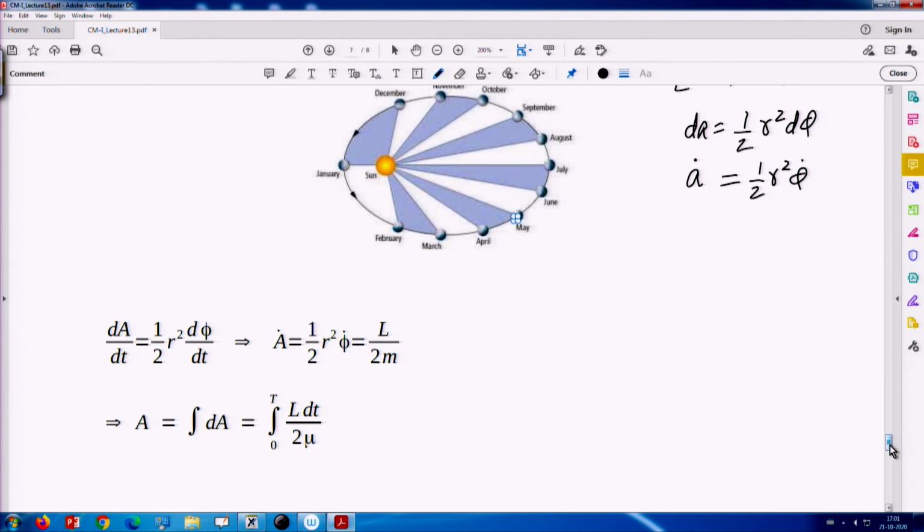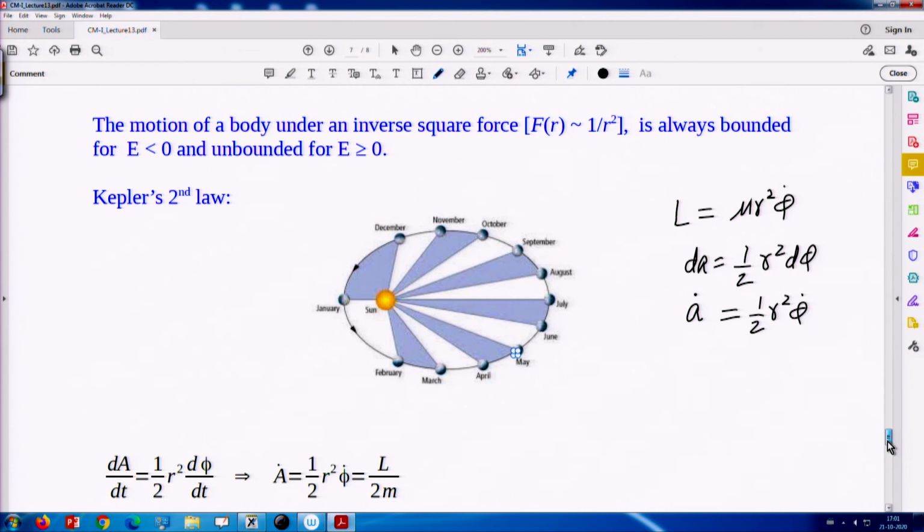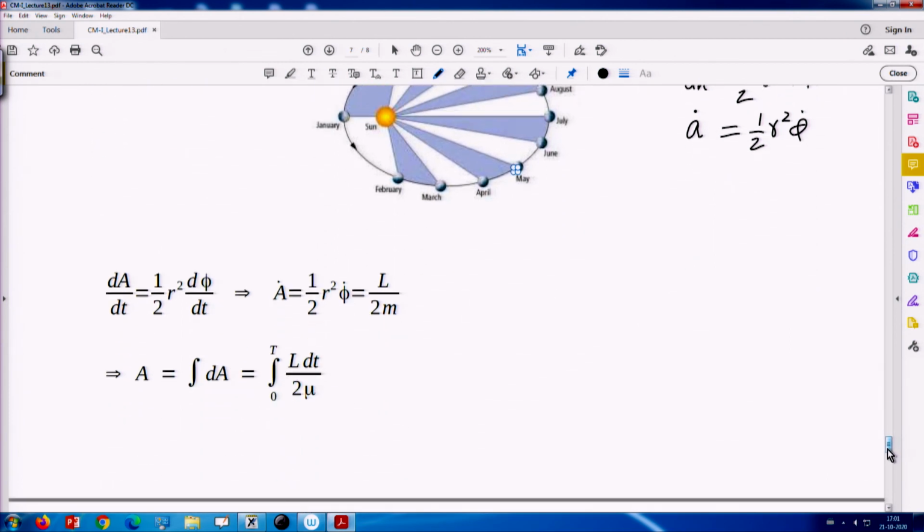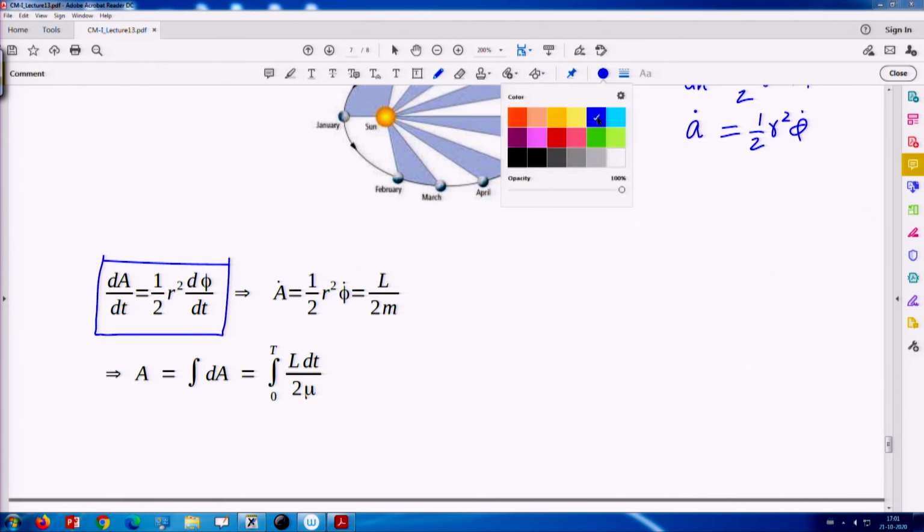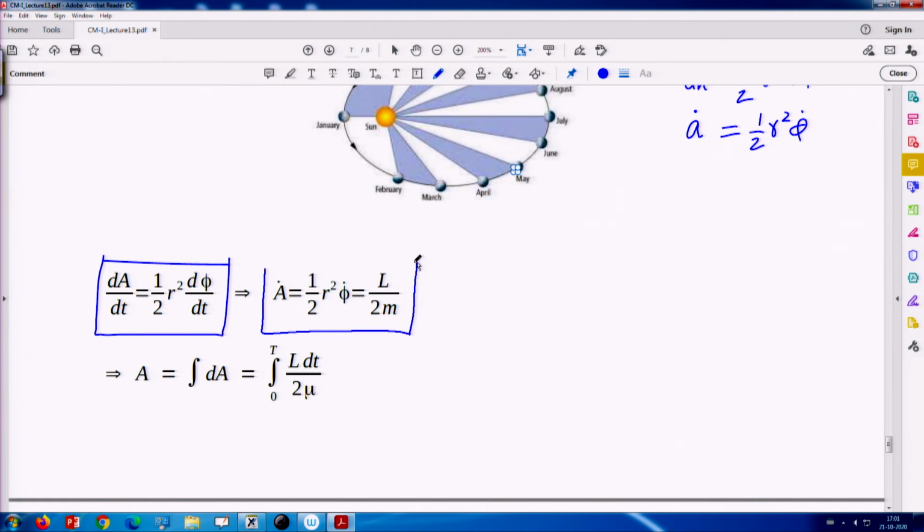Okay. What is the third law? That will also come from constancy of angular momentum. So, areal velocity we already saw, dA/dt is half r square d phi/dt, and so A dot is a constant, and that constant is L by 2m.